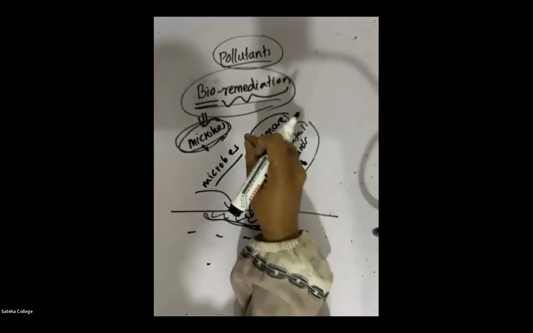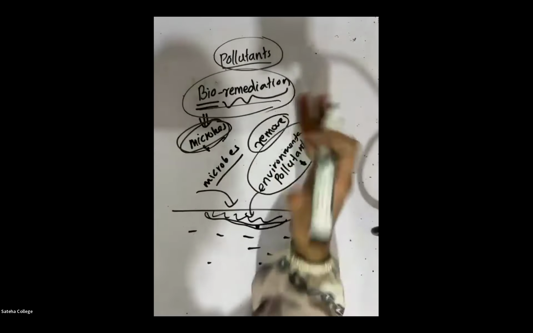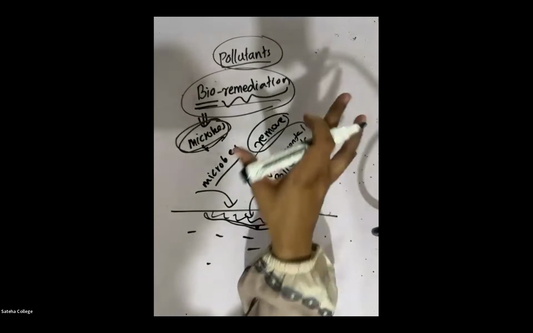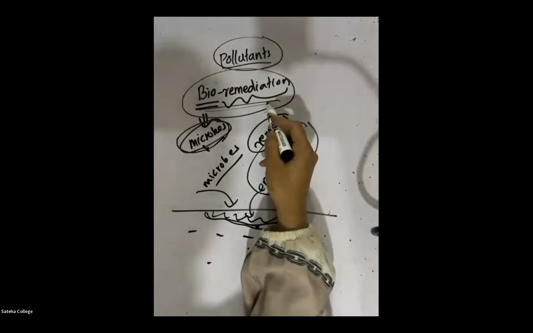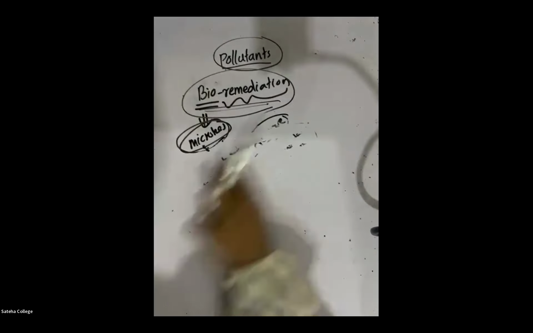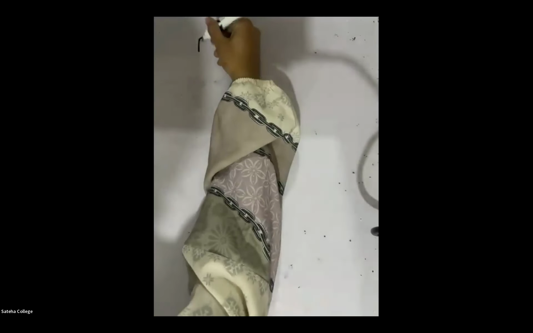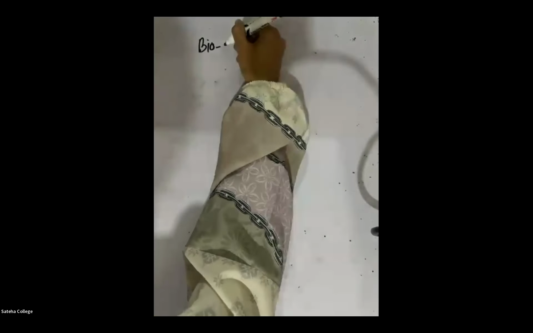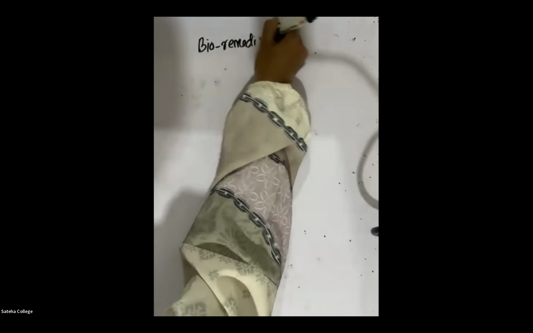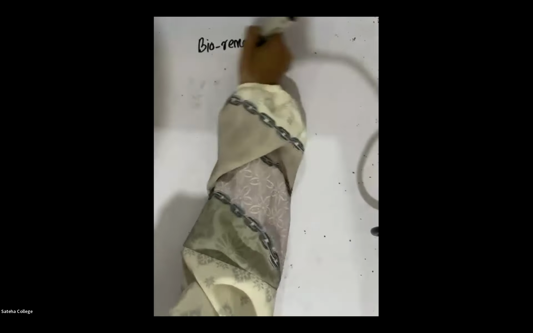If you are using microorganisms to remove the environmental pollutants from the environment, that technology is called bioremediation, right? So we are going to learn 4 examples under bioremediation. We have 4 applications where we use microorganisms to remove environmental pollution.